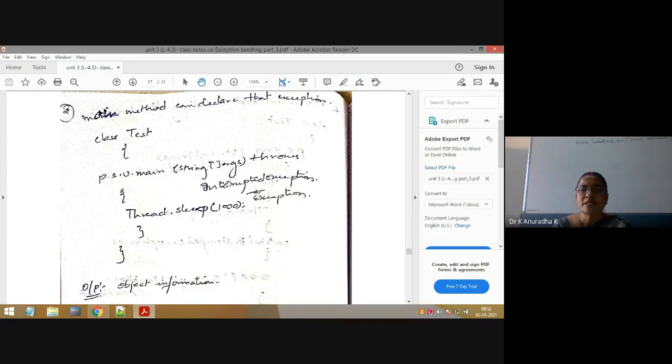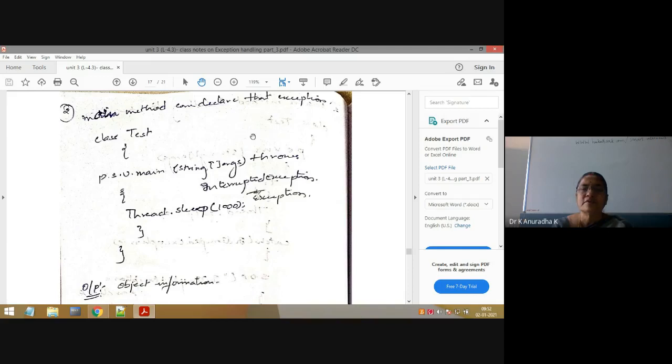Okay. So throws InterruptedException means one object is created. I already explained that in default exception handling, no? Like that, here one InterruptedException object is created by the main method, and that InterruptedException class object is handed over to the JVM, because the JVM is invoking the main method. That's why for the main method, the JVM is the calling method and the main method is the called method. So now the main method is creating the InterruptedException class object and handing that object over to the JVM.